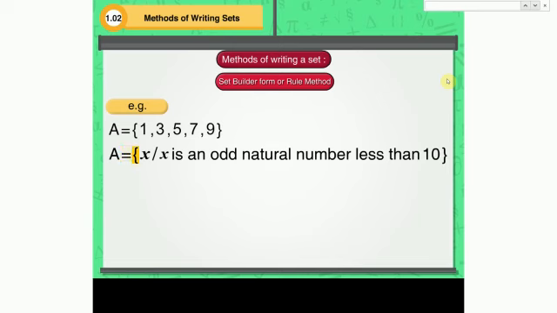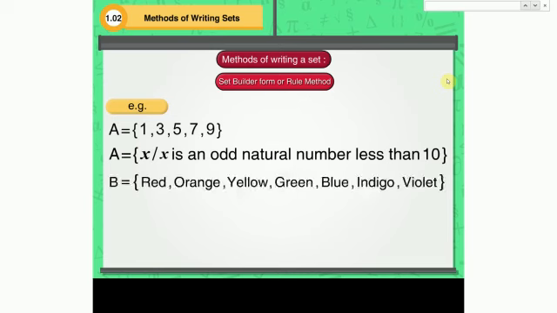In this notation too, the name of the set is written first, followed by an equal sign and a curly bracket. Enclosed inside the curly bracket, any small alphabet is written, followed by a slant line segment, which stands for such that. After the slant line, the property is specified by which the unique elements of the set can be determined. If red, orange, yellow, green, blue, indigo, and violet belong to set B, then in the set builder form it is written as B is a set of all A such that A is a color of the rainbow.